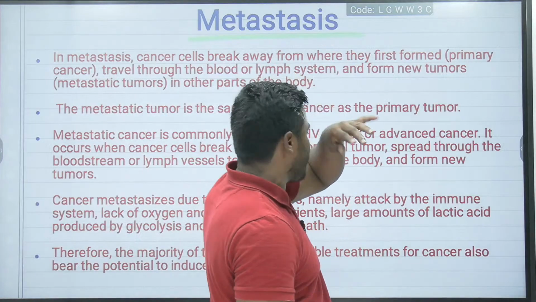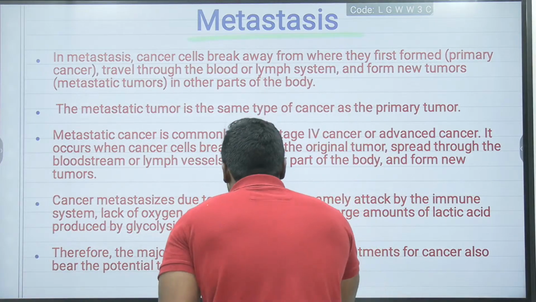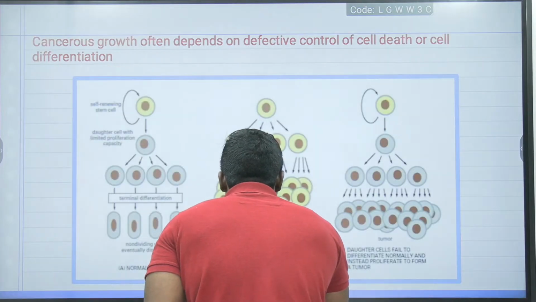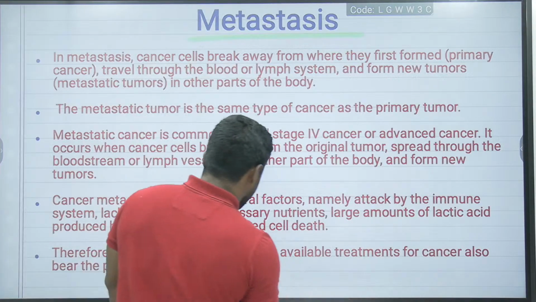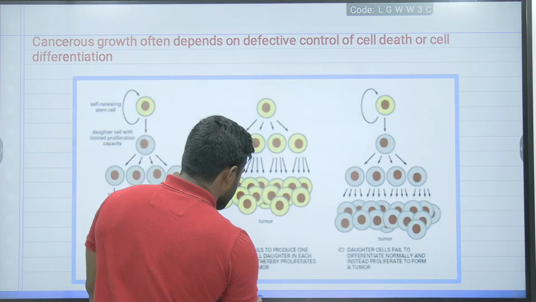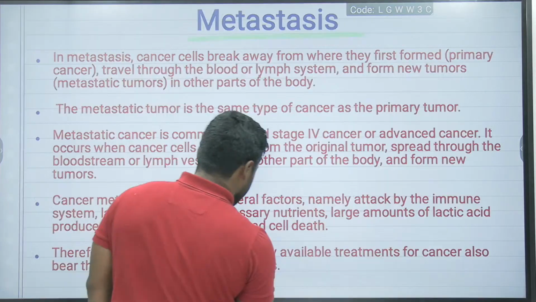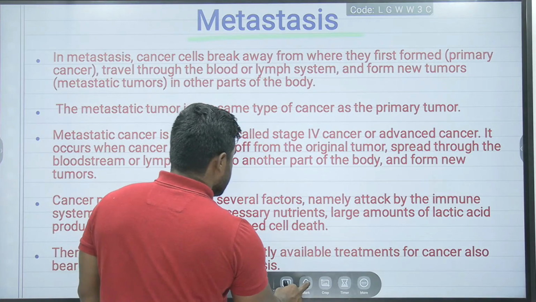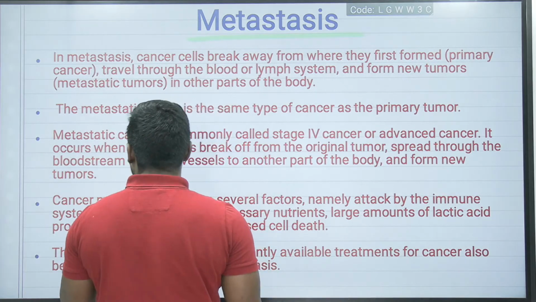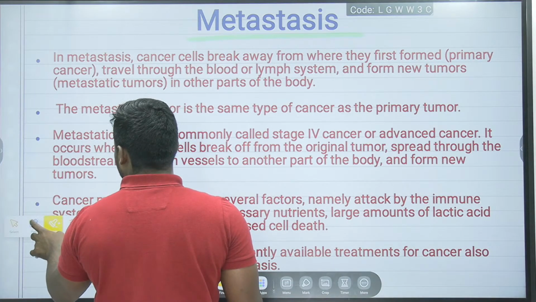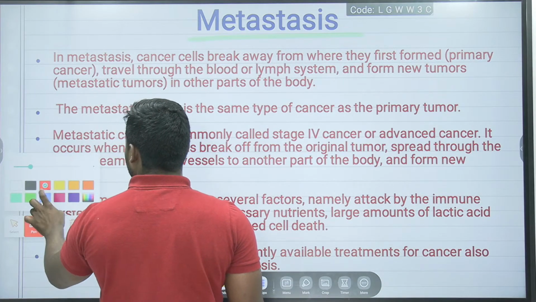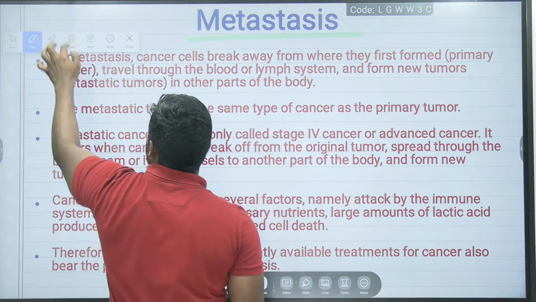Don't get confused with that. And friends, among all, the most important process, from here also we can expect questions. What is it, friends? The process of metastasis. What does everyone have to remember about this particular process of metastasis? Focus.